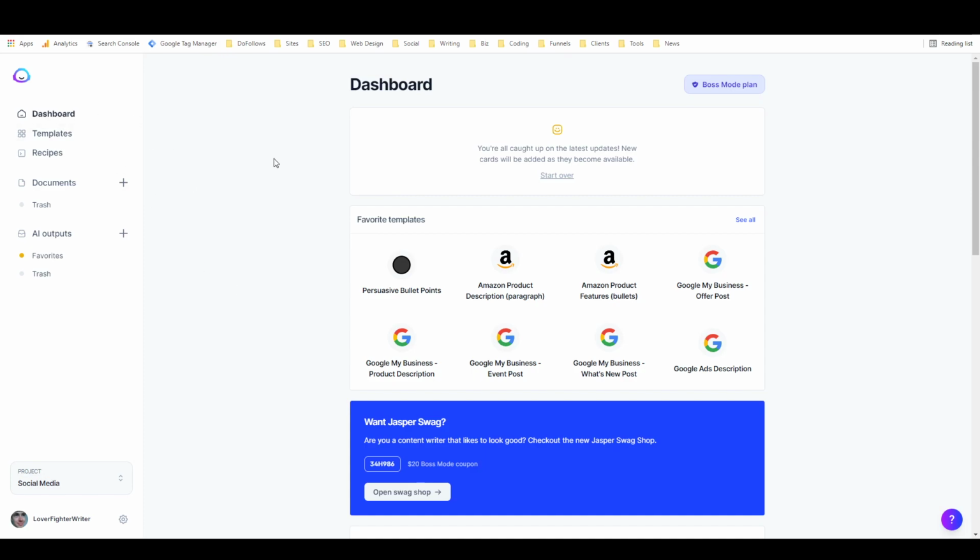I also use this for copywriting. I use it for writing ads. I use it for writing social media posts. I use it for brainstorming. It's really a brilliant tool.